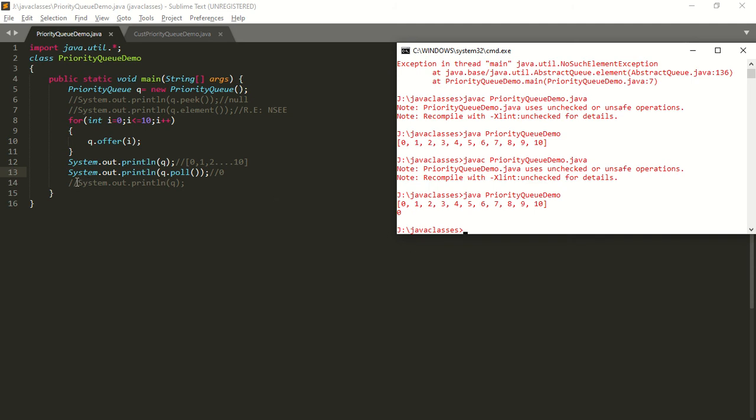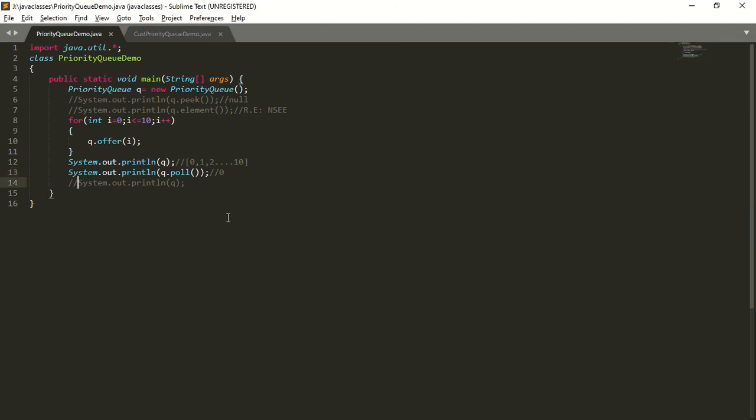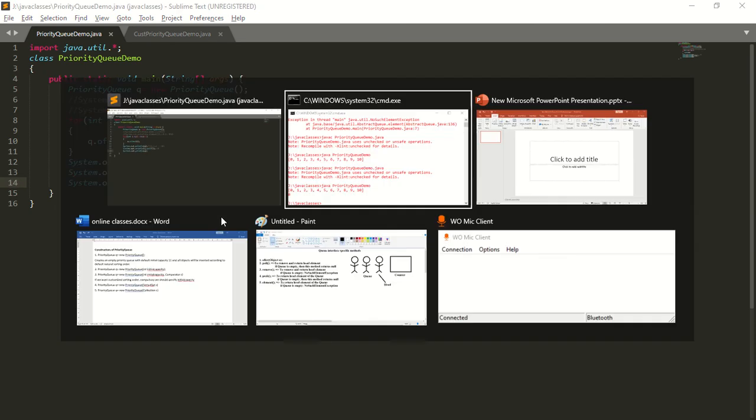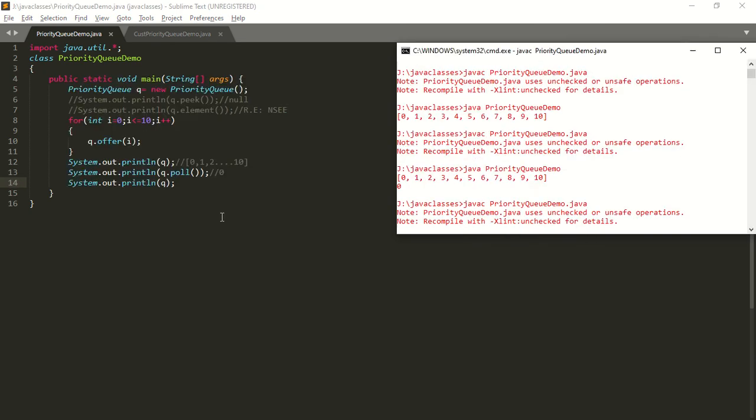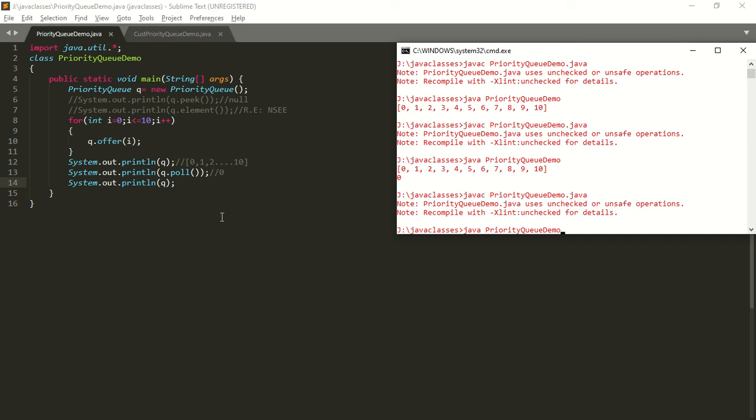Now I will print the remaining contents of the queue. So what are the remaining contents of the queue? 0 is removed. What are the remaining contents? 1, 2, 3, 4, 5, 6 up to 10. Save, compile, run. So what happens when I run the program? What will be the output? Think, what will be the output? 1, 2, 3, 4, 5, 6, 7, 8, 9, 10, right?